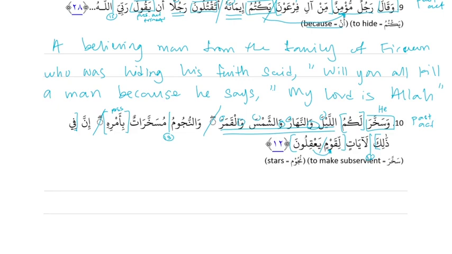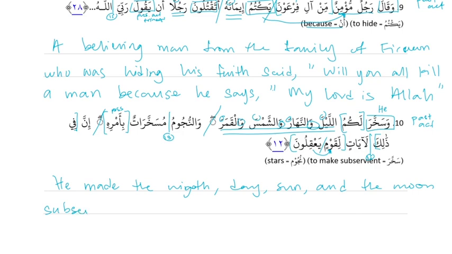Especially compared to the last one. Okay, so he, to make subservient. So he made the night and the day and the sun and the moon subservient to you all, or for you all. And then full stop.